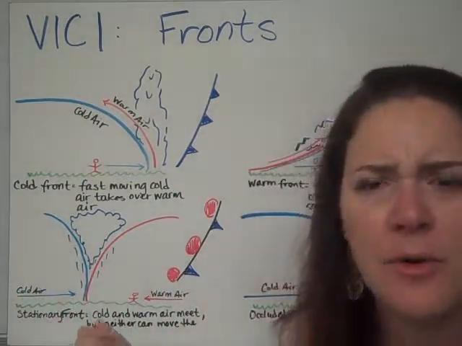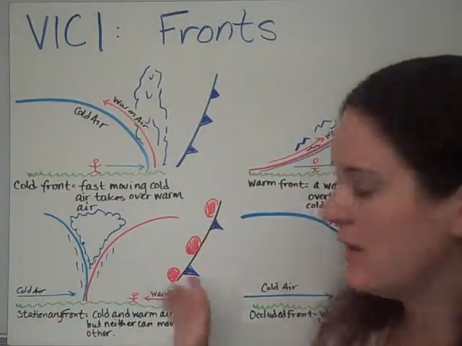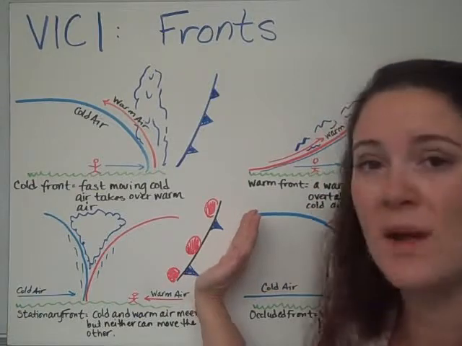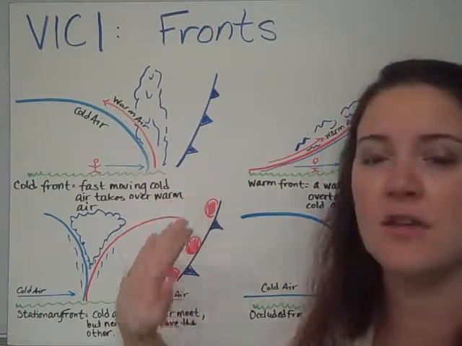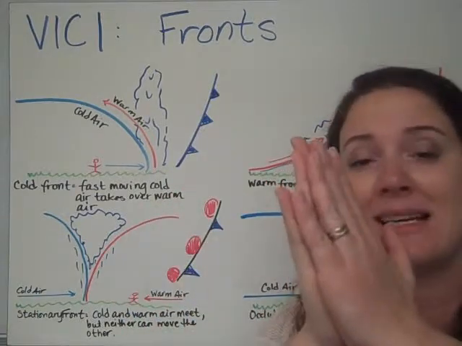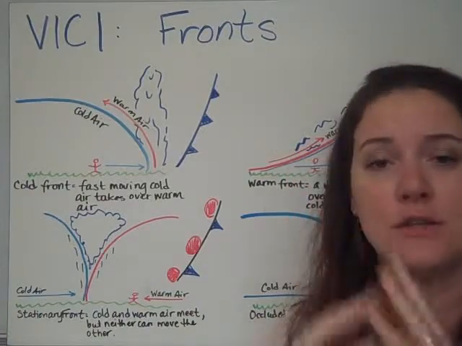I forgot to say the symbol for the stationary front. It's got the cold air on one side and then the warm air on the other side, saying that the two are smacked together and they're fighting against each other.